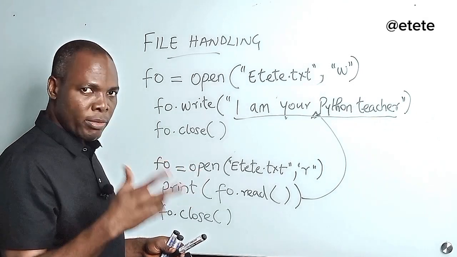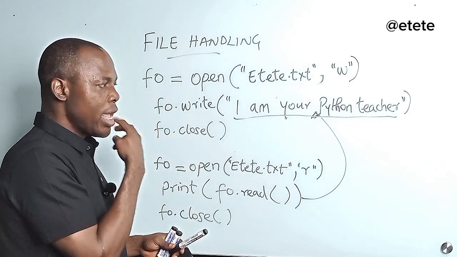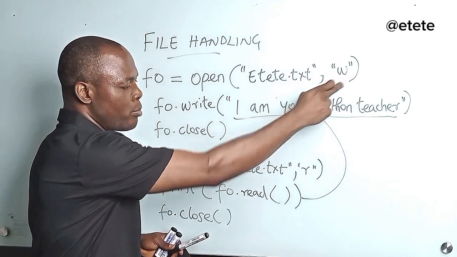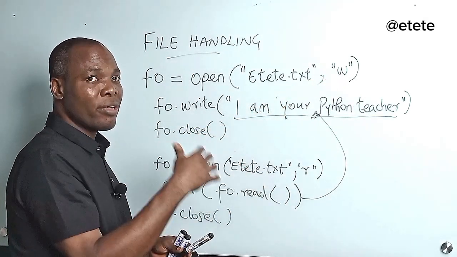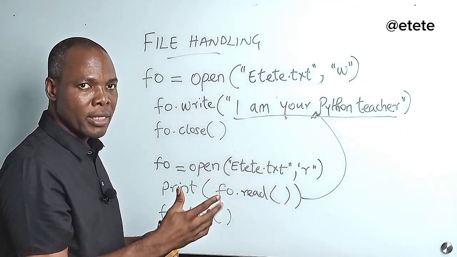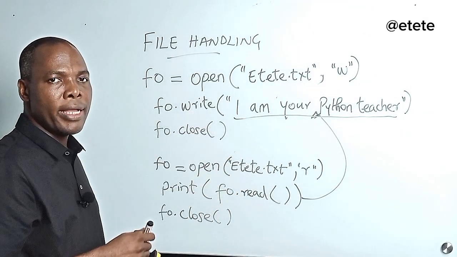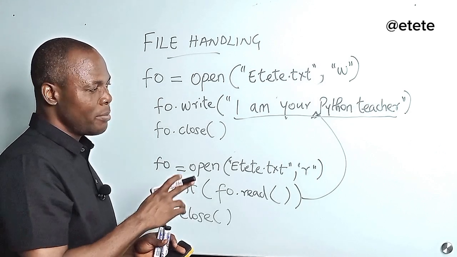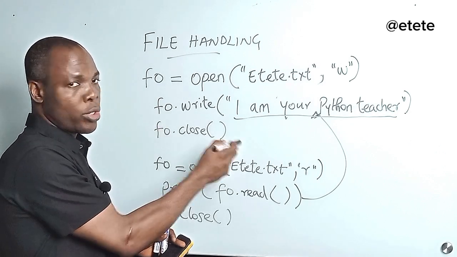And then in subsequent classes, before I finish this, I'm actually going to bring this out. This is write mode. This is read mode. I'm going to bring out read write mode. And then I'm also going to do append. And then we'll round up this class. So let's go to PyCharm and see practically how you run this.